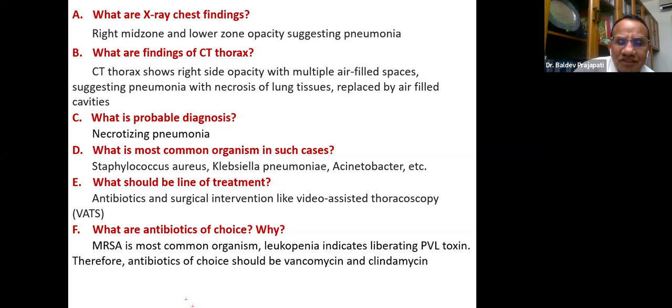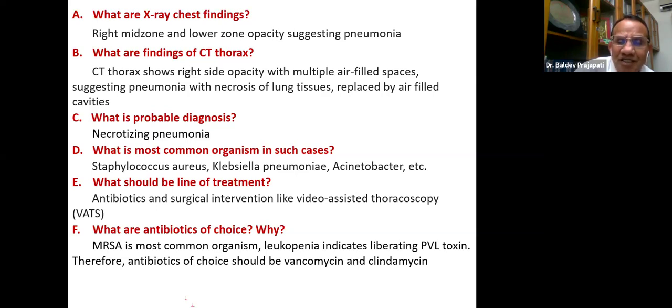You know that with staphylococcal infection, initially there will always be leukocytosis. So a 31,000 count, polymorphonuclear reaction. In such a patient, when the patient is deteriorating and the count is going down, that indicates that now there is a complication by PVL toxin, Panton-Valentine leukocidin.